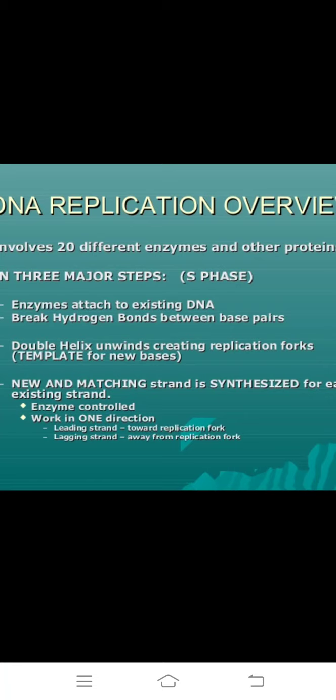Lagging strand means away from replication fork. Okay, it's all important, very very important. Lagging means away from replication fork, very very important. The toward replication fork is leading. Leading means like ladder.